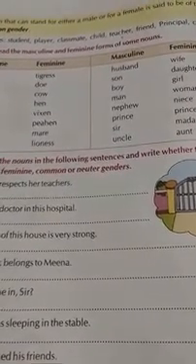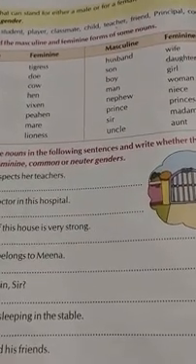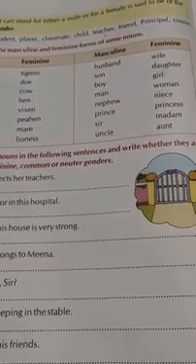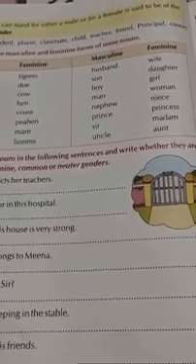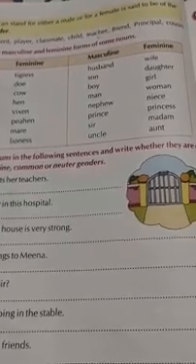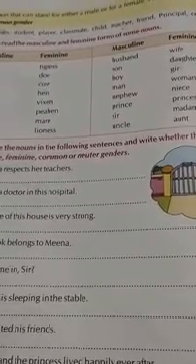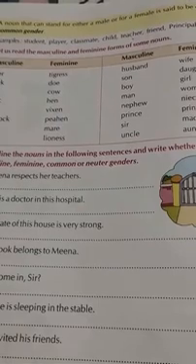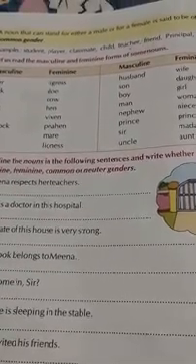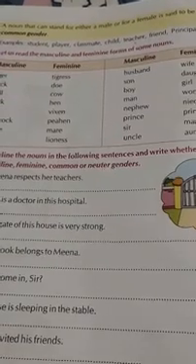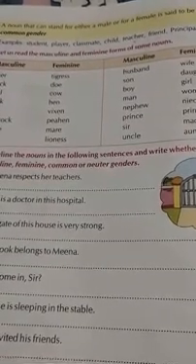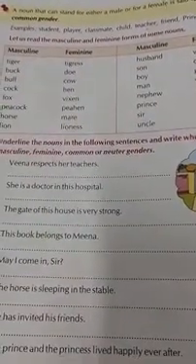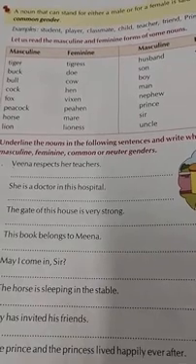Now coming to the third rule, do you know what a compound word is? A compound word is a combination of two words. So how do we form the feminine gender of masculine compound words? Children, I am going to give some examples. Compound noun examples: grandfather, which is a combination of two words, grand and father; landlord; peacock, etc. So how are we supposed to convert these compound masculine nouns to feminine nouns?